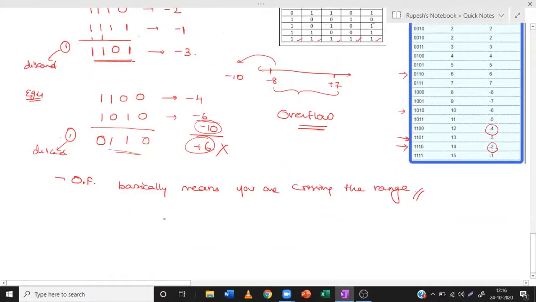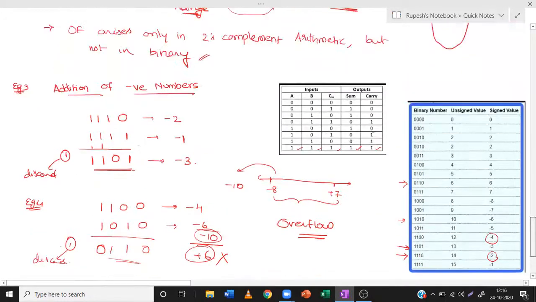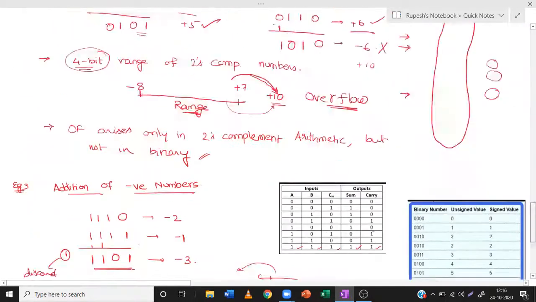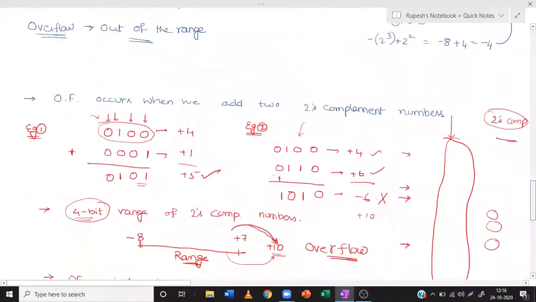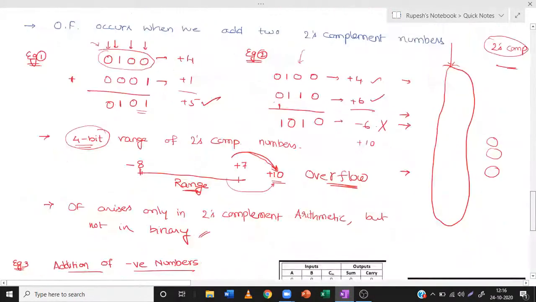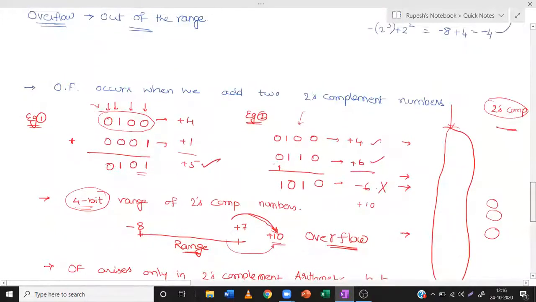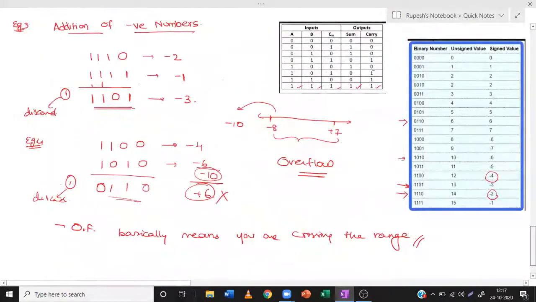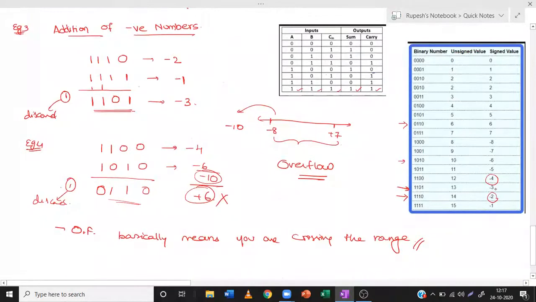From the 4 examples that we have seen here, when will the overflow occur? Overflow occurs only when we add two positive numbers or we add two negative numbers. If you add a positive number to a negative number, then definitely the result will be inside this range. There is no doubt about it. If you want, you can check it.